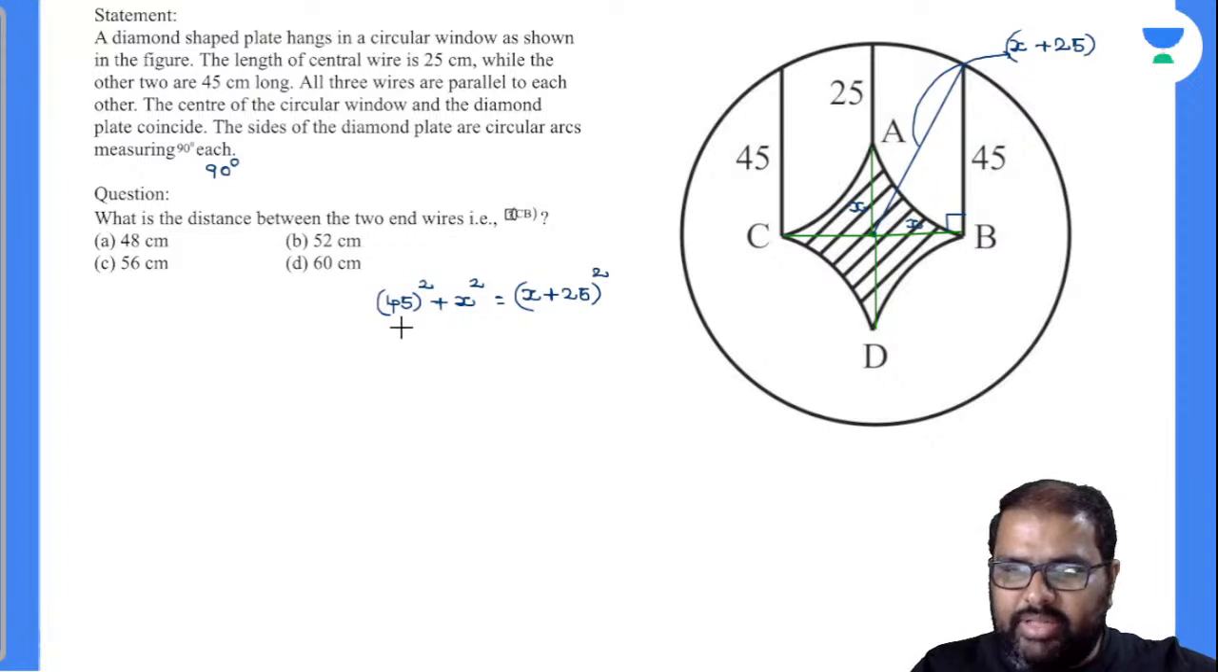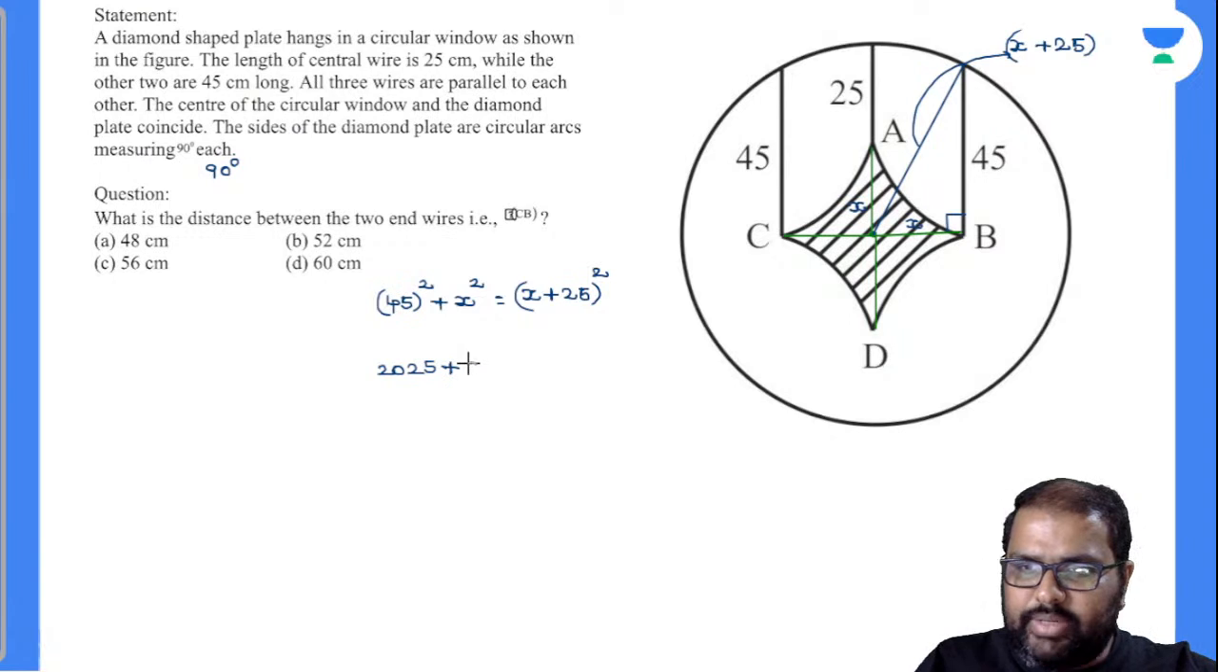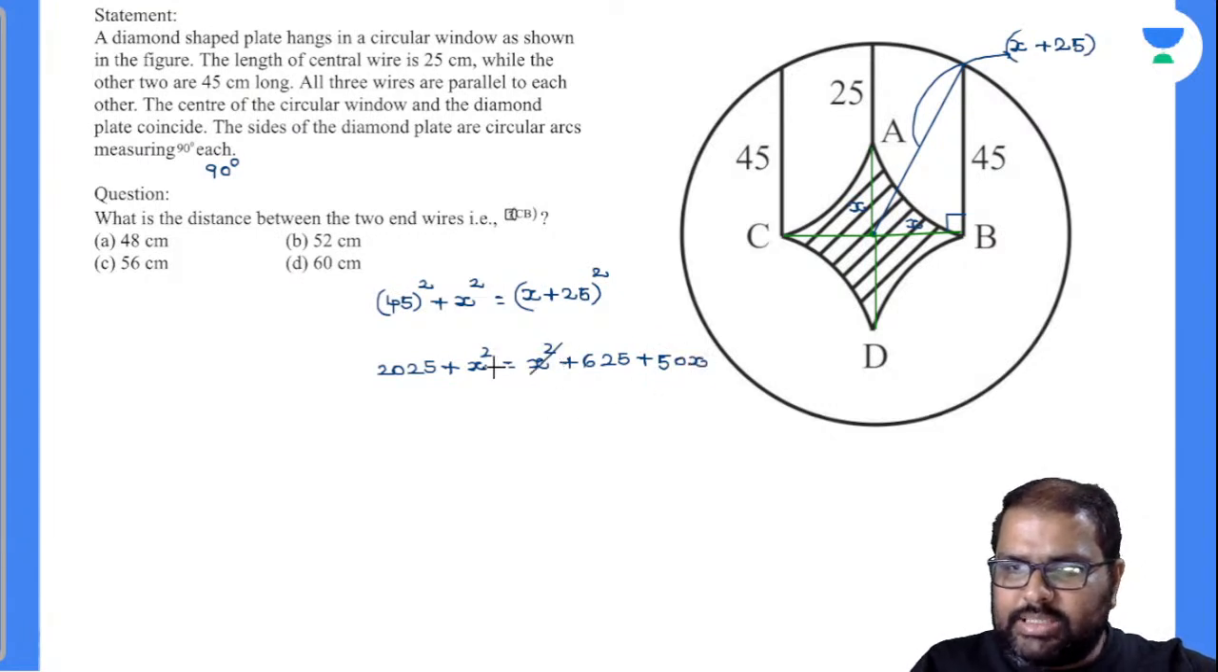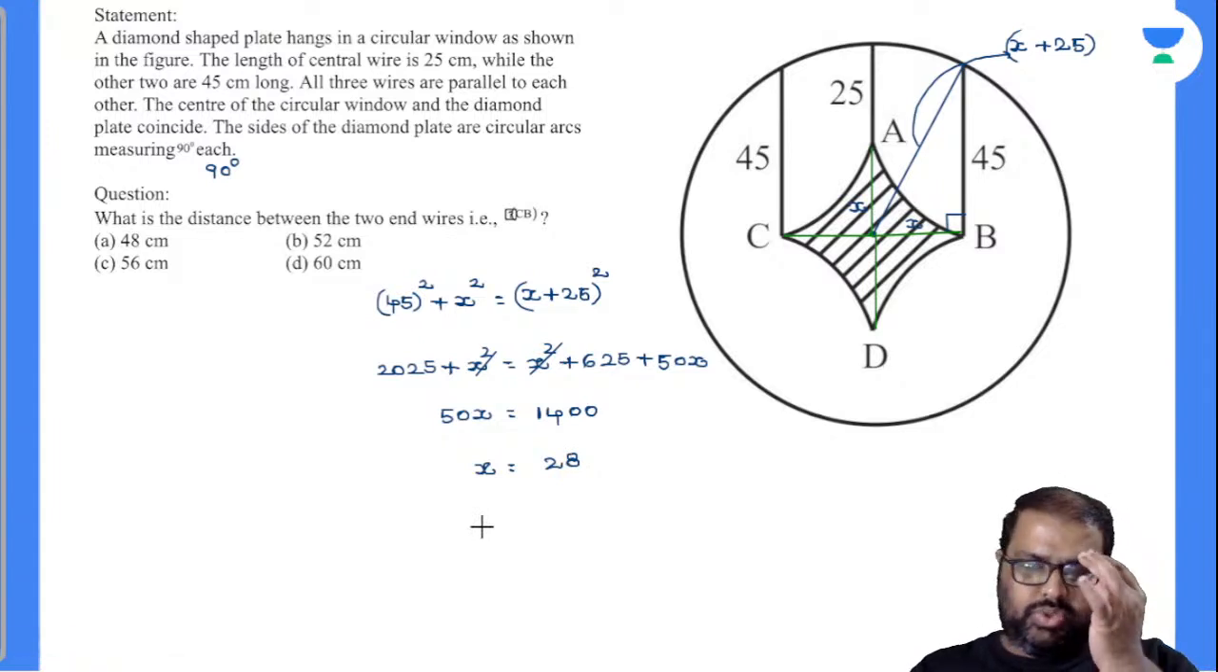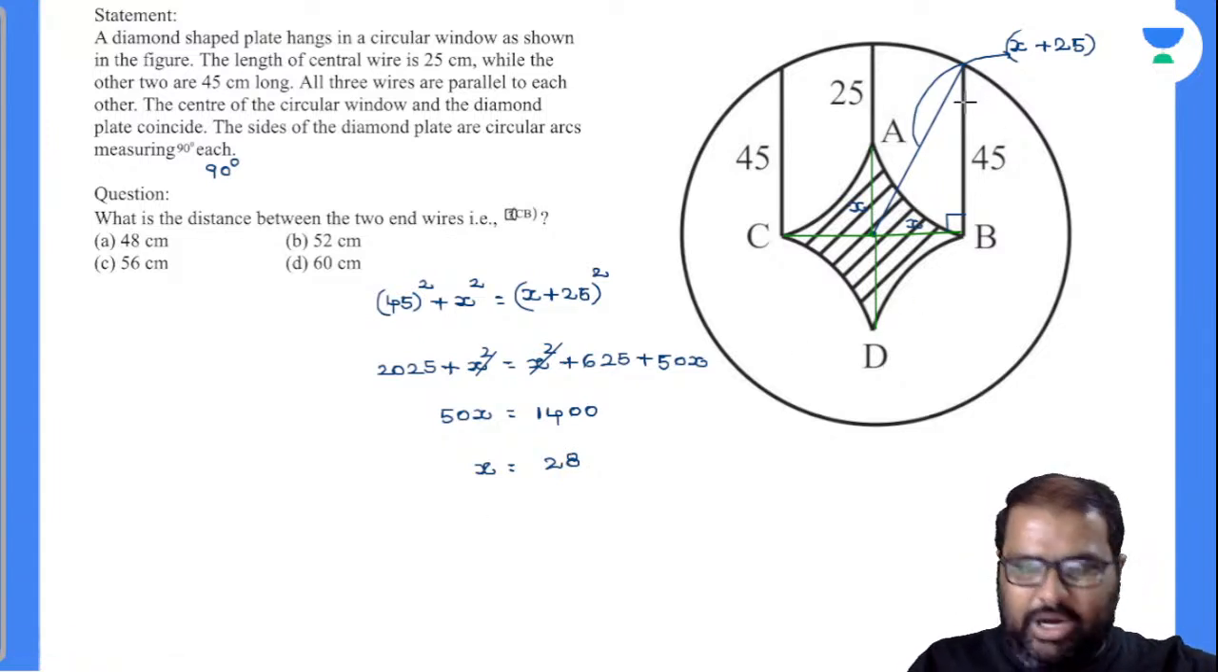Now let's find out the value there. 45 square is nothing but 2025, everybody knows. Plus x square. RHS value will be x square plus 625 plus 50x. So x square gets cancelled. 50x is nothing but equal to 1400. Am I right? 2025 minus 625 will be 1400. Its value will be how much? 50 times 28 is 1400. Yes, it is 28. So my radius of the circle will be how much here?